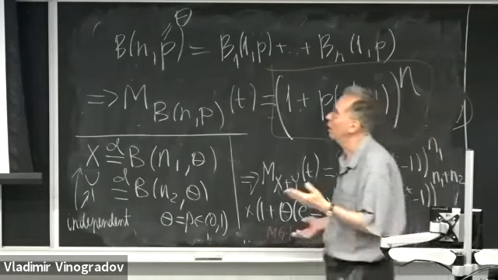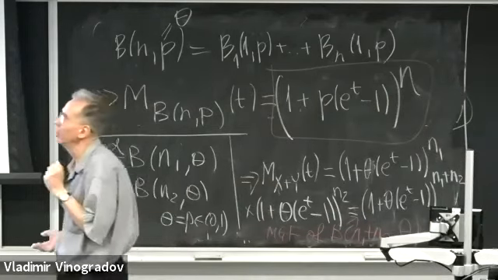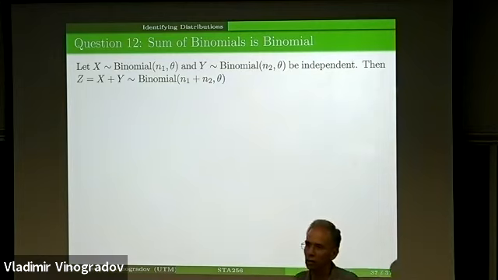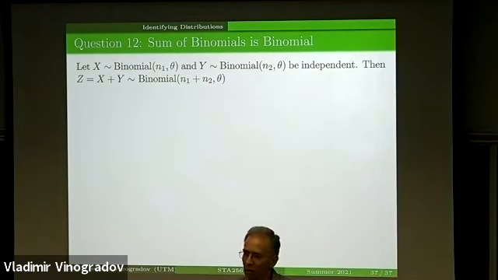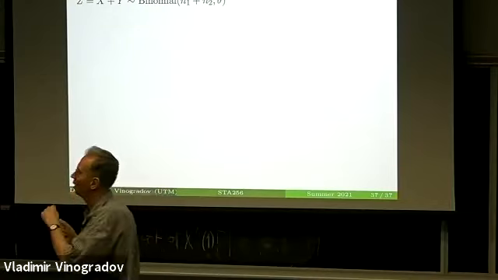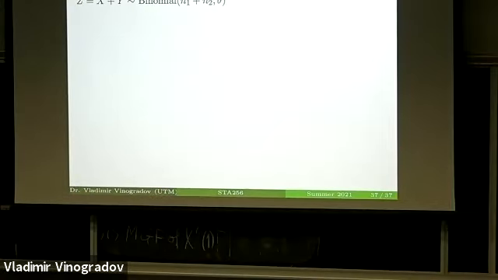Hence, our distribution of the sum is binomial with n1 plus n2 trials, and the probability of success theta in a single trial, the result that makes perfect intuitive sense. Just toss a coin n1 times and then toss it again n2 times. That's it.